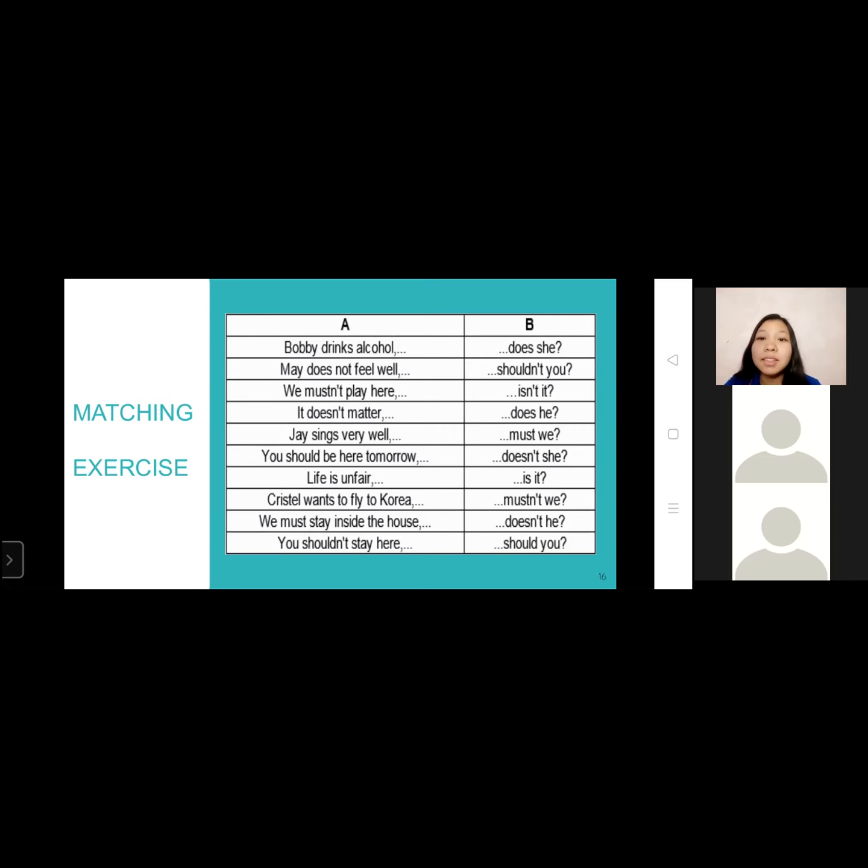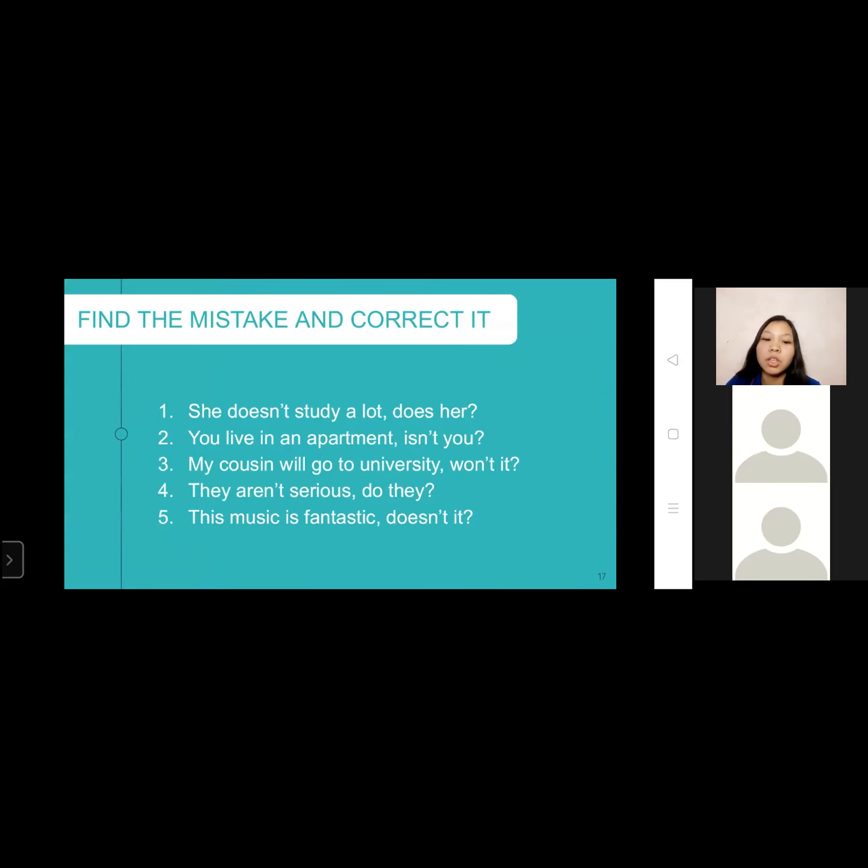Nice. For the last activity, here are 5 tag questions. Each of them has a mistake. You have to find and correct it. Understand? Yes, ma'am. Okay. Number 1. She doesn't study a lot, does her? What is the mistake in this sentence, Valaine? I think it is her because it should be she. Because the subject in the sentence is she.